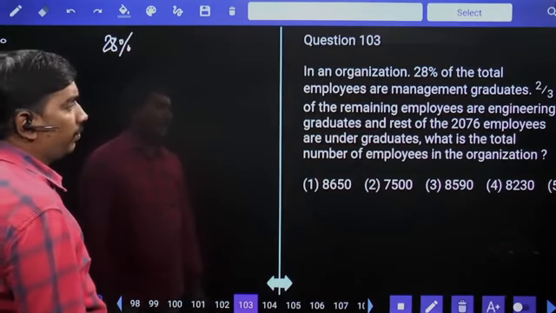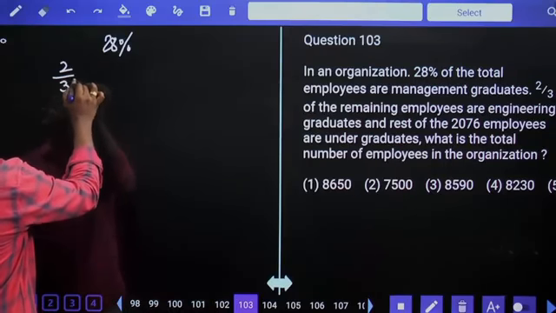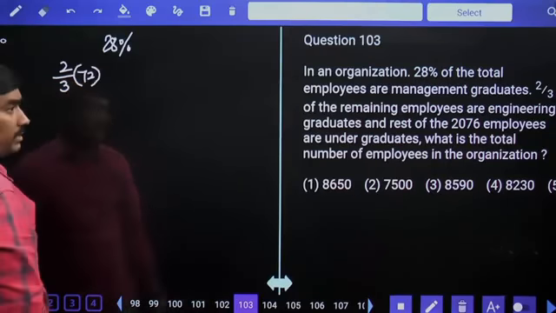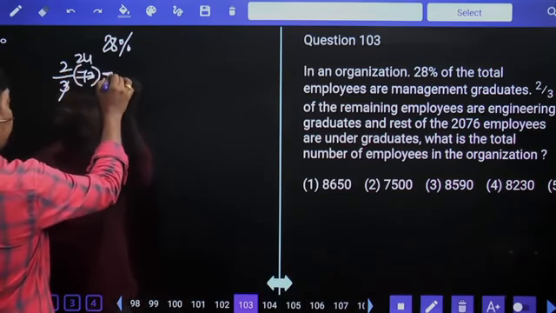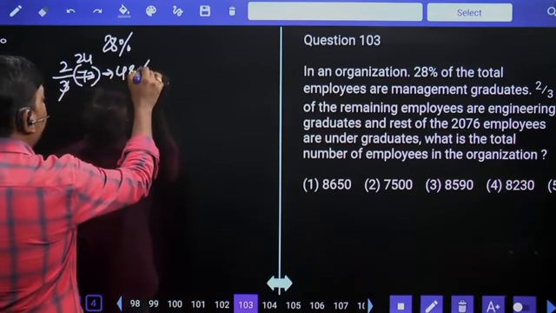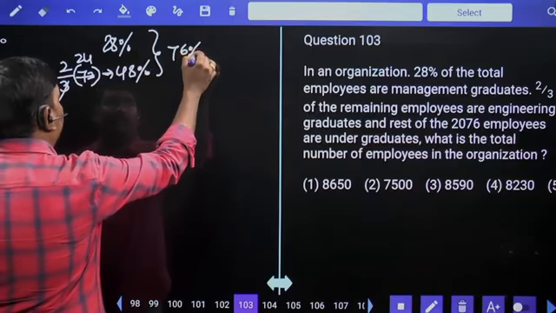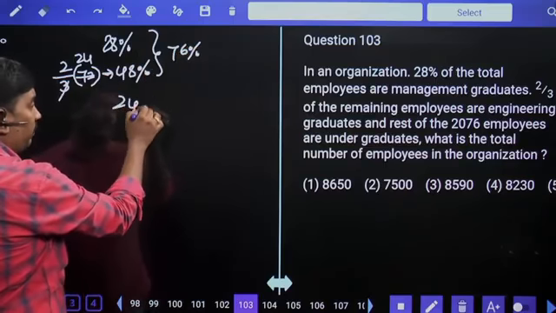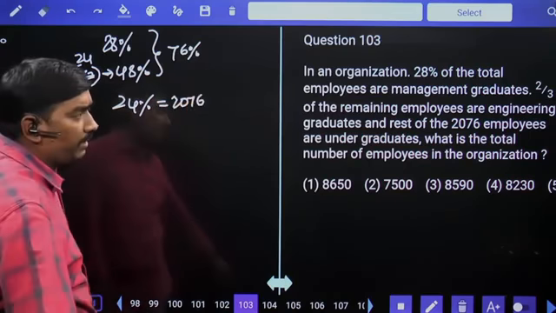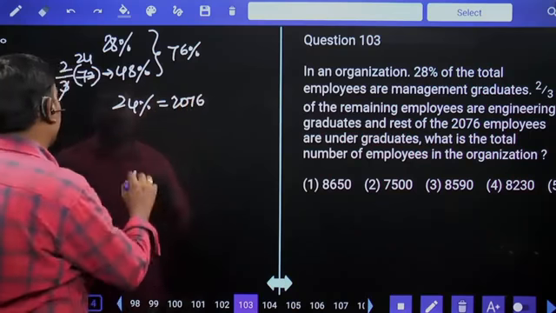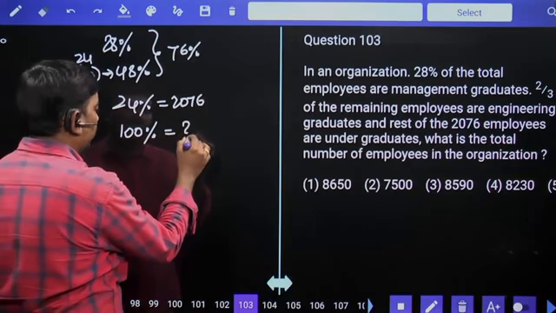Two-thirds of the remaining employees are engineering graduates. Out of 100, already 28 is over. The remaining is 72, and two-thirds of that is 48%. So 28 plus 48 together means 76% is gone. The remaining 24% value is given as 2076. We are asked to calculate the total number of employees, so what is 100%?